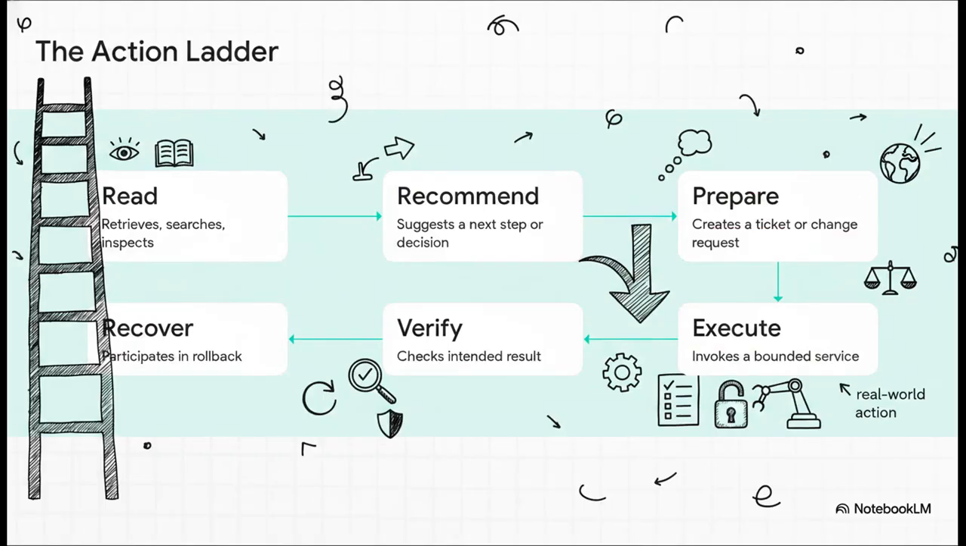Think of AI maturity as a ladder. Rung 1 is read, then recommend, prepare, execute, verify, and recover. Listen to this. You absolutely should not step up to execute on rung 4 until you've firmly nailed your ability to verify on rung 5 and recover on rung 6. In fact, if a smart organization deliberately keeps a high-risk AI stuck at recommend or prepare, that's not a weakness. That is actual governance in action.